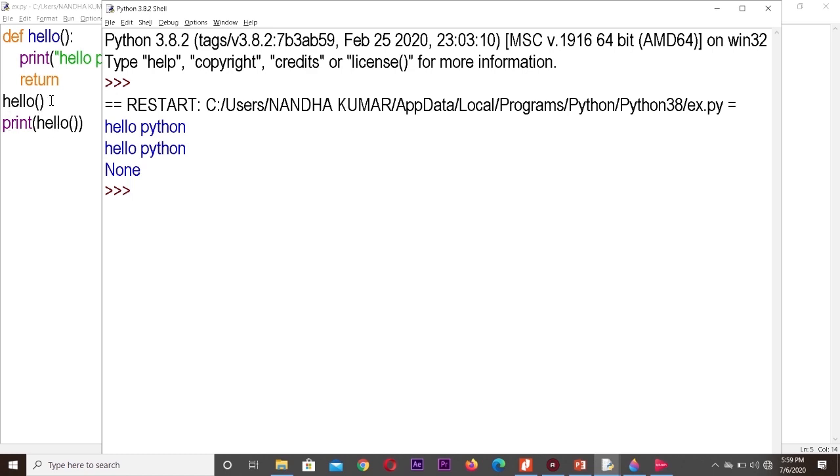So when we use this call statement in the print function, it is giving us hello python, and none is also printed. So if there is a return statement without any expression or without returning any value, or we can say it's an empty return statement, then it will be giving us output as none.